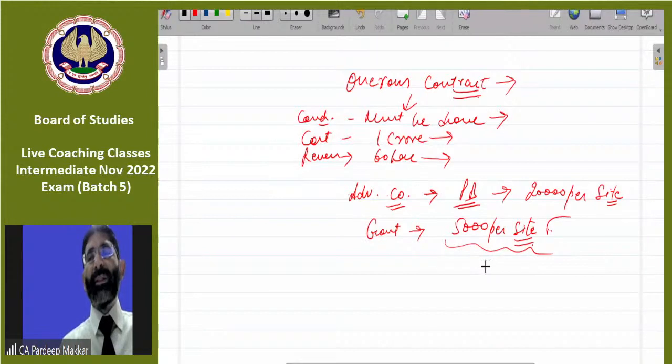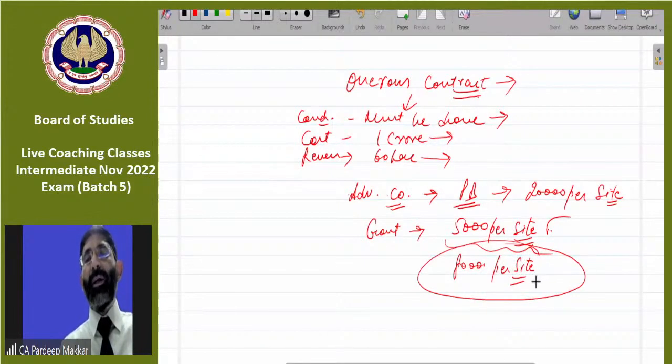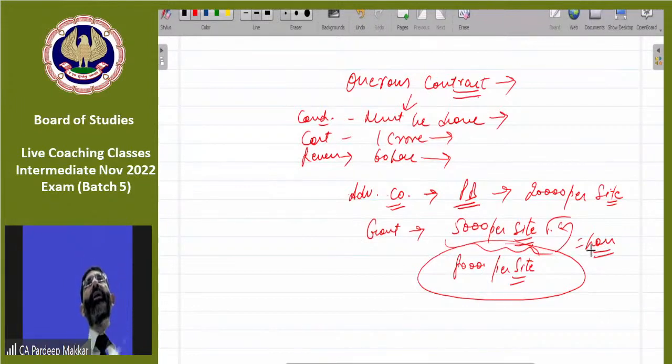So 5,000 per site. My cost is 8,000 per site. Minimum cost. So this is my unavoidable cost. My unavoidable cost is 8,000 per site and revenue will be 5,000 per site. So I'm going to suffer a loss of 3,000. The contract is not yet done. I have received a contract and I have to do it. So that is called onerous contract. Assuming it is clear.